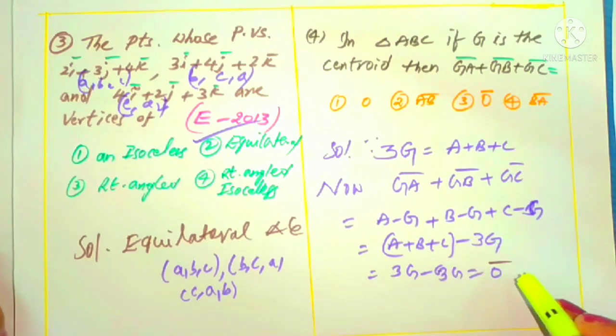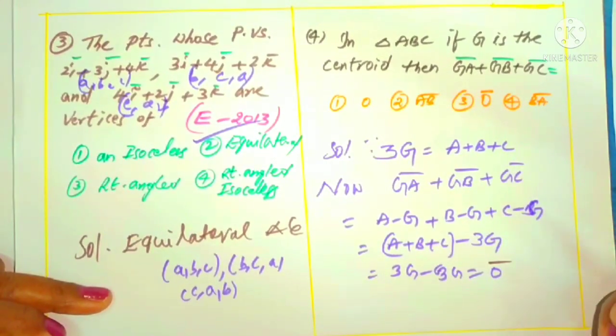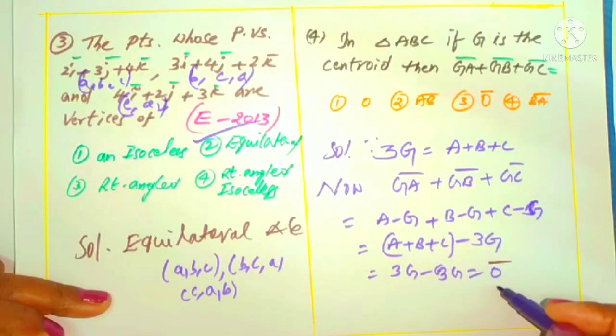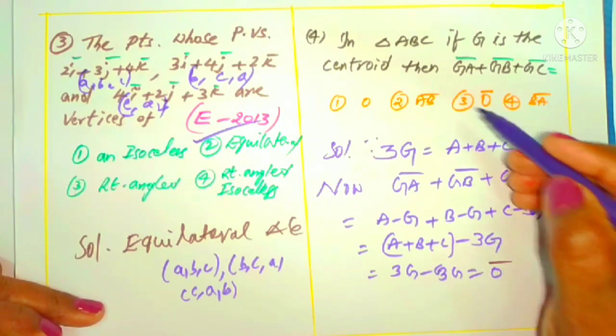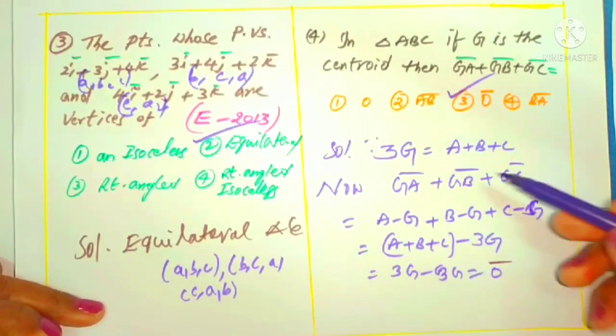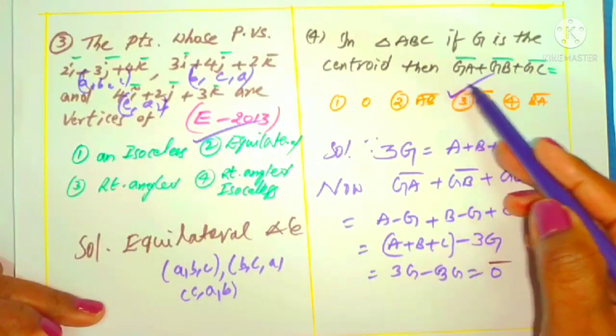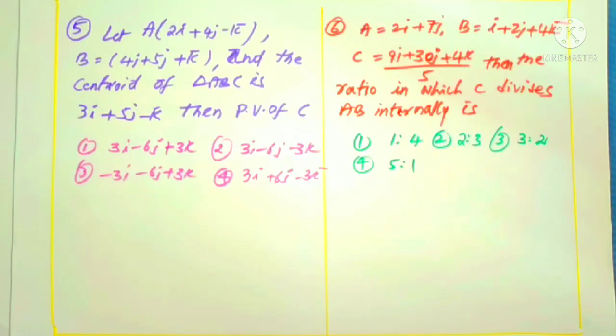0 bar in the sense of null vector. If you write the 0 like this, that is called a scalar. So the sum of vectors is one of the vectors, that is called 0 bar. Therefore, which option is correct? It is clearly the third option. Don't pick the first option, because this is the sum of vectors, right? That's it.